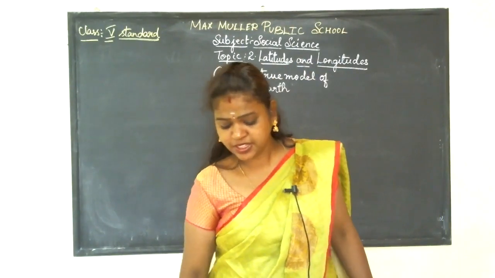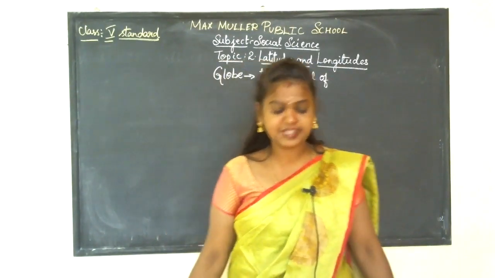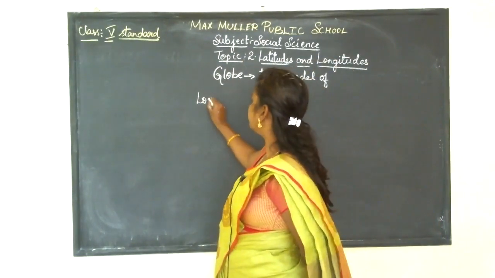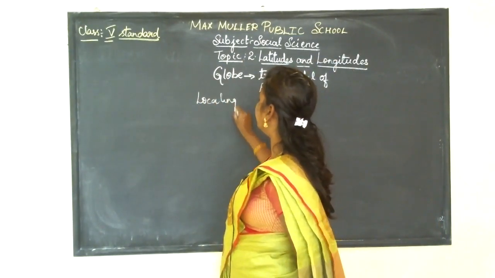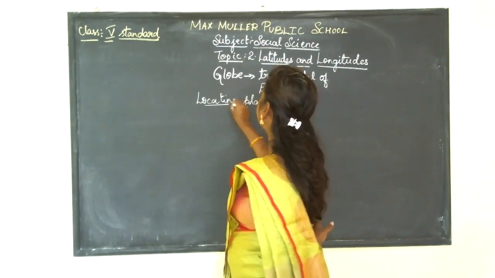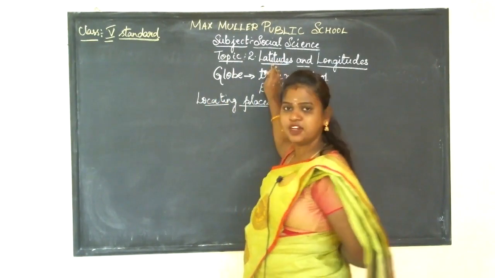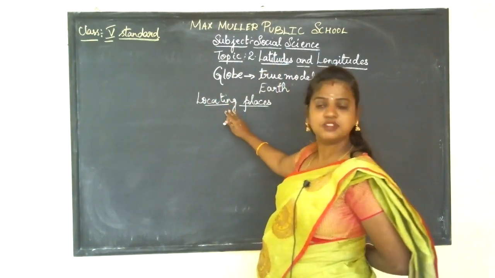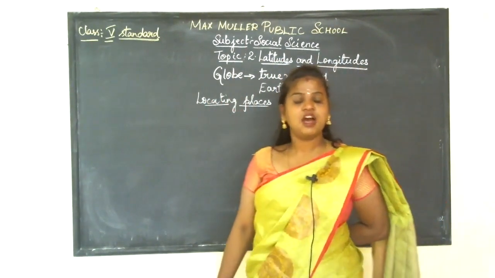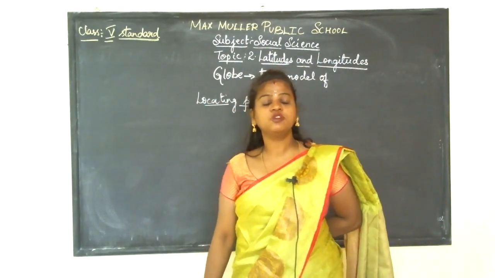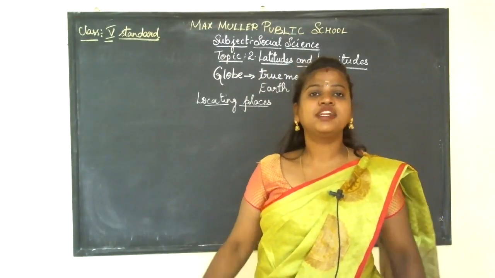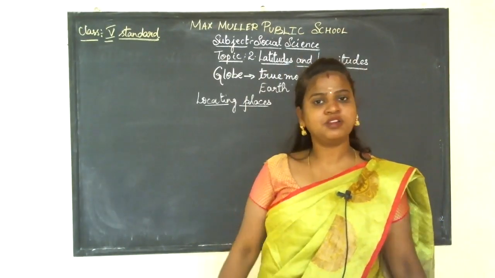So we can't locate the places easily. In this chapter, the first thing we are going to learn is about locating. In latitudes and longitudes, we are going to learn the subtopic called locating places. How are we going to locate the places around the Earth, either on a map or a globe?